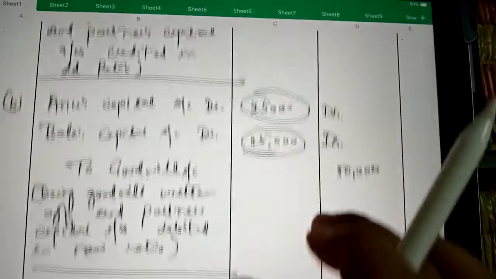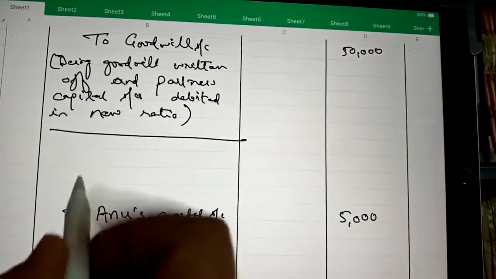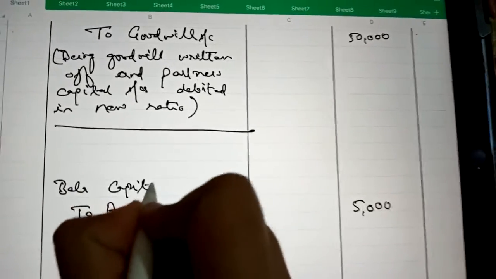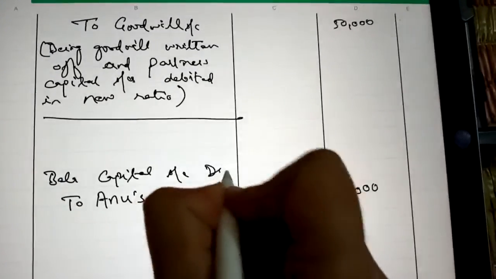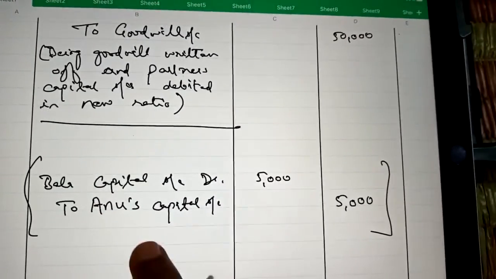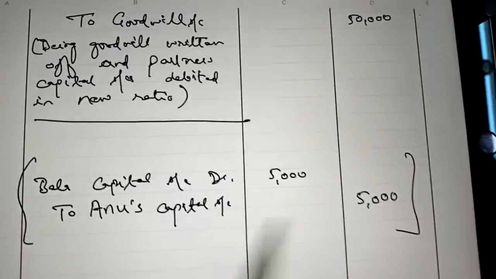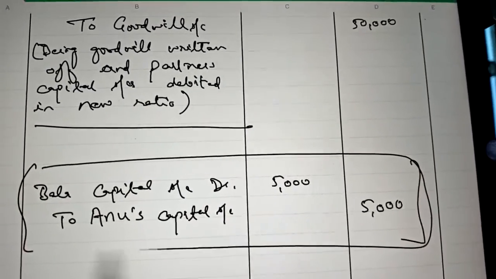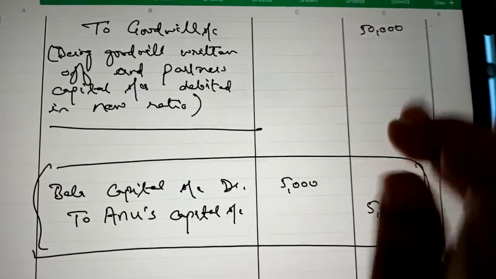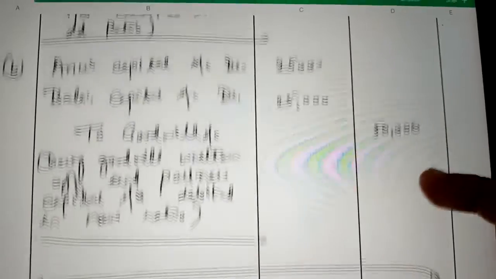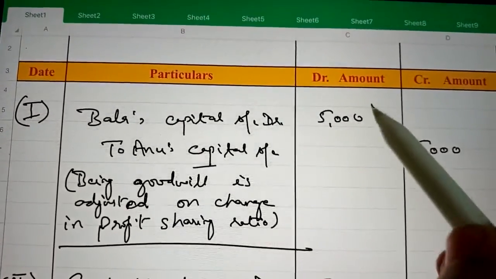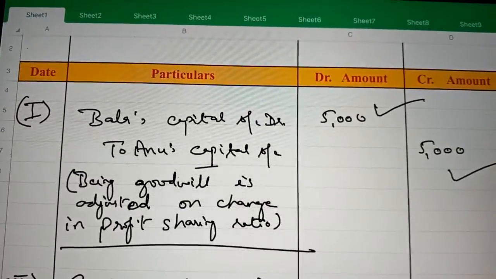So we can write Bala's capital account debit 5,000. So Bala is a gaining partner and Anu is a sacrificing partner, and the ultimate entry is the same as we have passed in the first case. Bala's capital account debit to Anu's capital account credit. So let us see. First case, Bala's capital account debit and Anu's capital account credit.